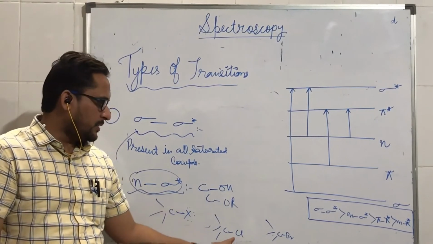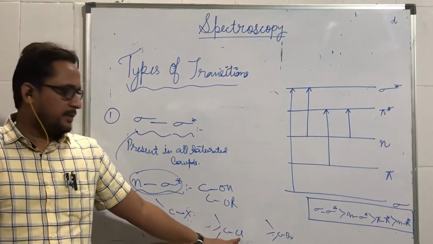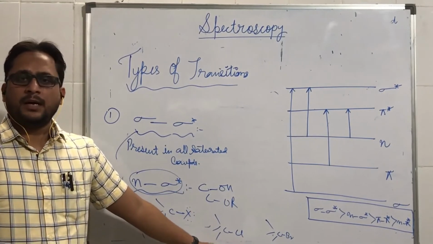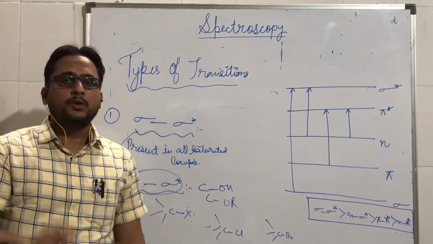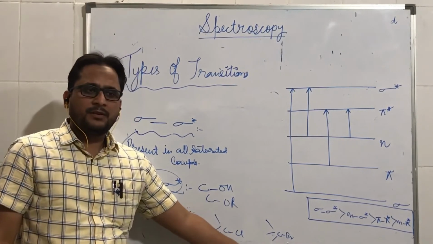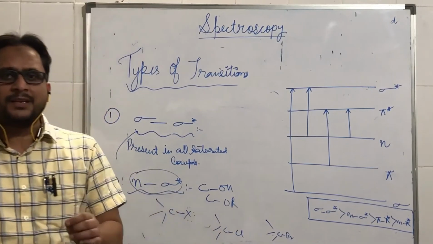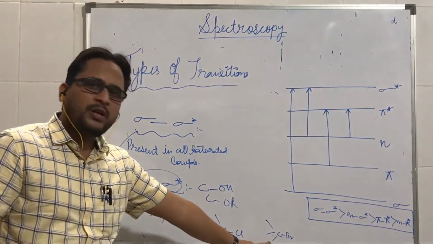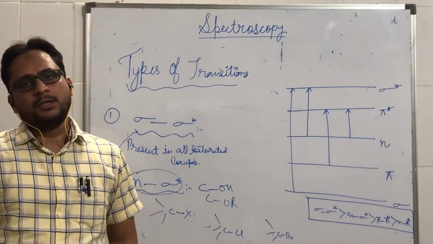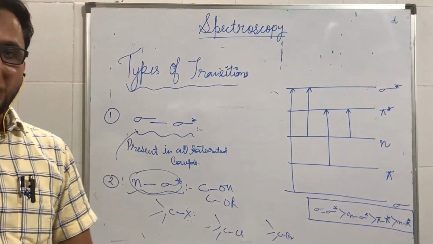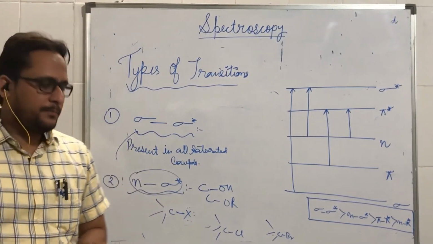So n to sigma star transition in case of this chloride will be difficult and requires high energy, and therefore it occurs at shorter wavelength. While in case of C-Br, since the electronegativity of bromine is less as compared to chlorine, this type of transition occurs at lower energy and longer wavelength. So we can say that n to sigma star transition also depends upon the electronegativity of the heteroatom.